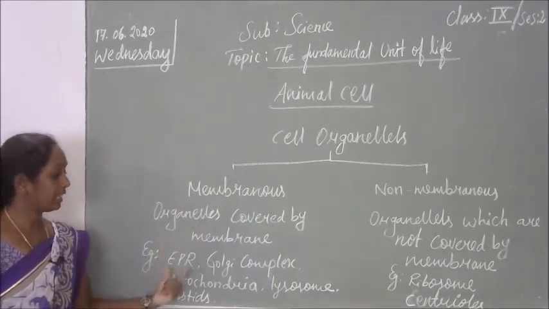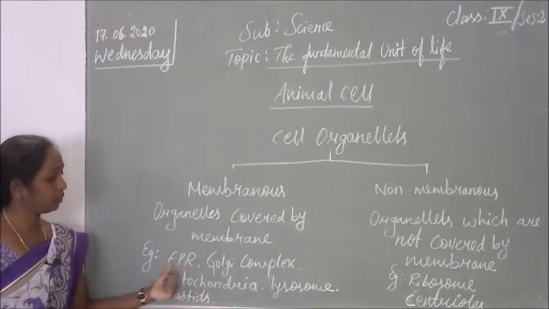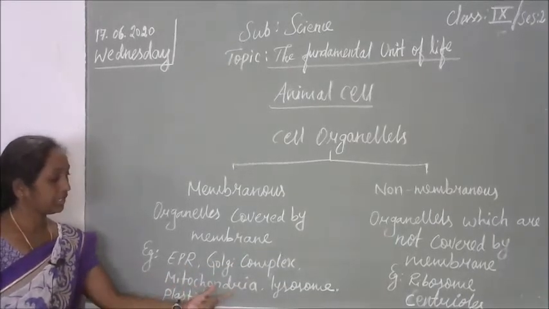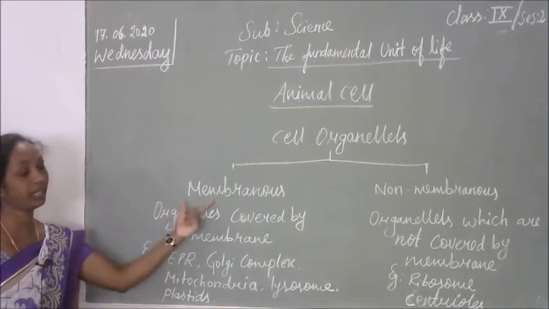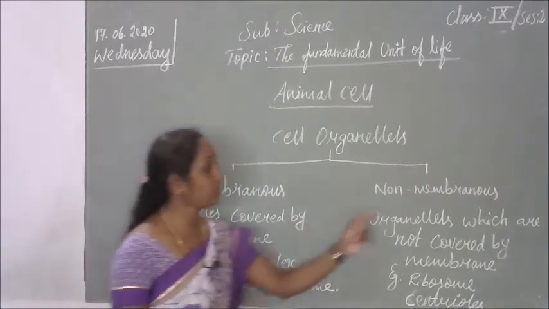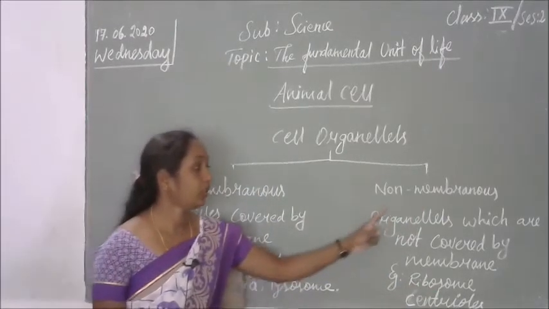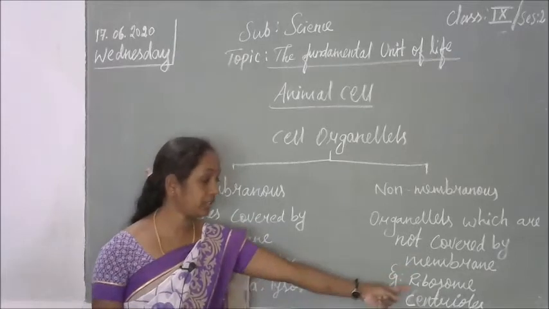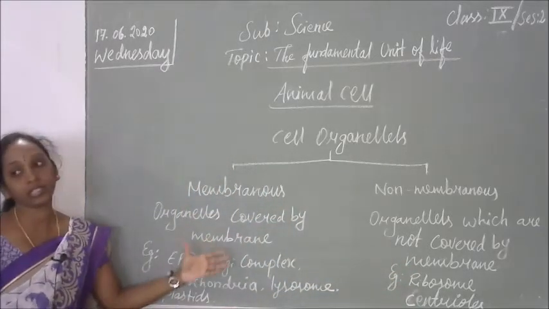Membranous organelles examples: endoplasmic reticulum, ER means endoplasmic reticulum, Golgi complex, mitochondria, lysosome, plastids. These are the examples for membranous organelles. Likewise, non-membranous organelles are not covered by a membrane, for example ribosomes and centrioles. So we are going to discuss the cell organelles.